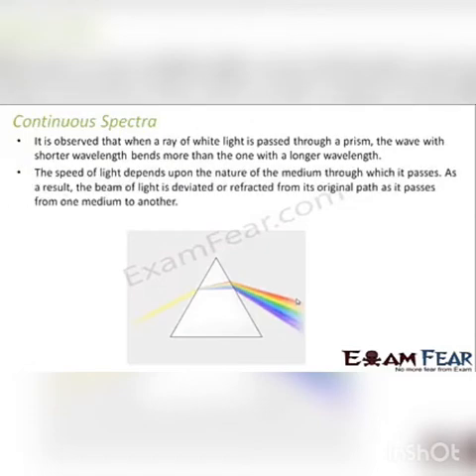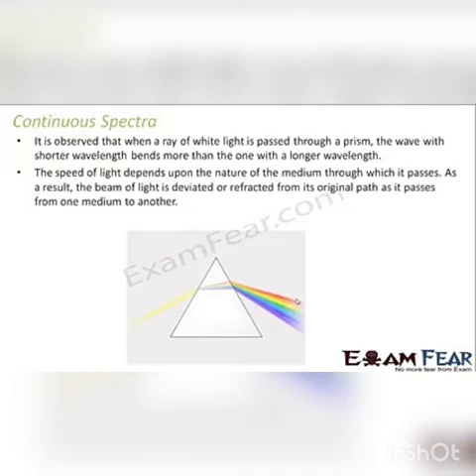Why this spectra happens, we already know, right? Because white light consists of many different colors, and each of these colors has a specific wavelength. Each wavelength, when it passes through the prism, gets deviated at a different angle. The speed of light depends upon the nature of the medium through which it passes.